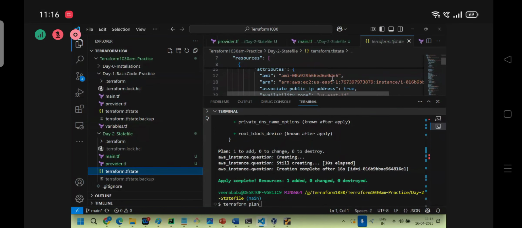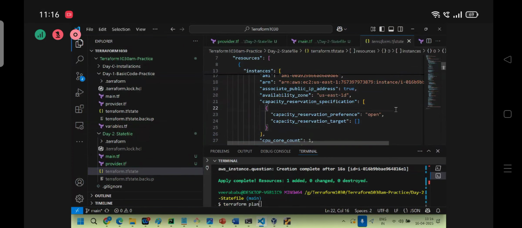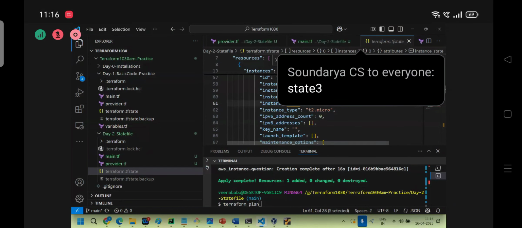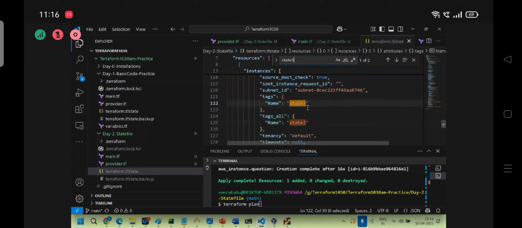State 0 or state 3? State 3, as of now. I'm not going to confuse you. If I run Terraform plan, tell me the expected output.